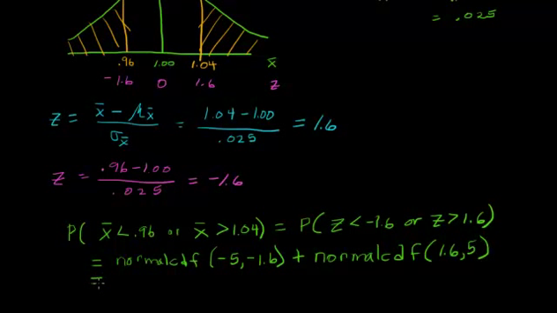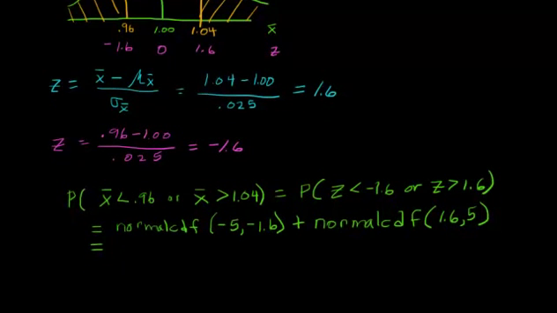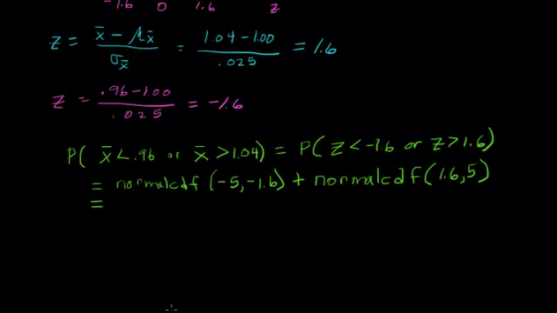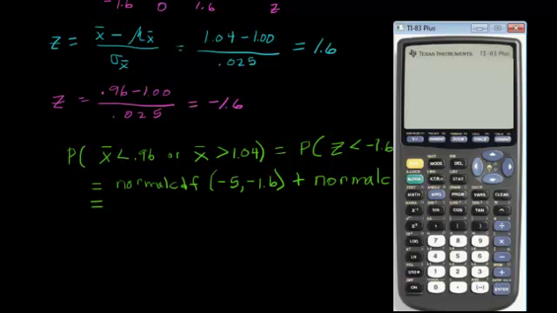Okay, so see, it's very clear now what I need to do. I've got it all lined up here, nice picture. I can tell where everything's coming from, and it's easy to follow what I'm doing. Okay, so let's run these calculations. Negative 5 to negative 1.6. Okay, normal CDF, negative 5 to negative 1.6.